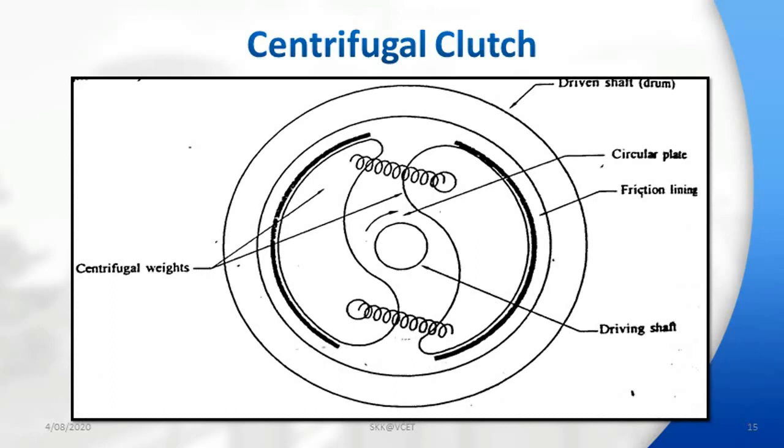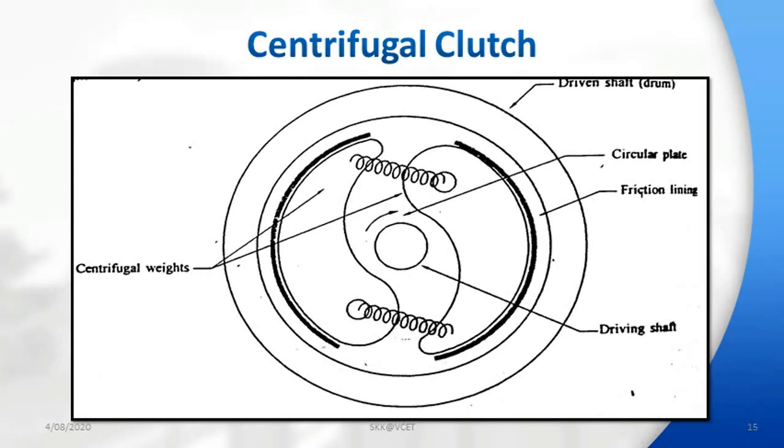The frictional linings are attached to the weights with the help of adhesives. The whole assembly is mounted on a driving shaft, which you can see in the drawing.